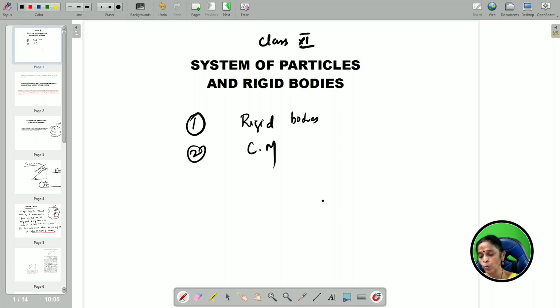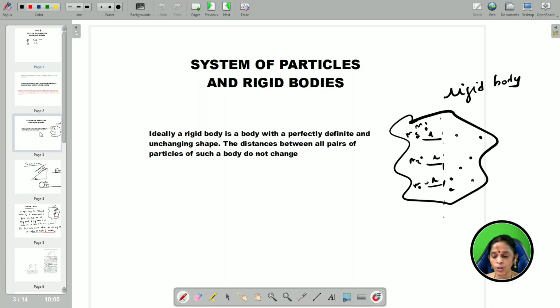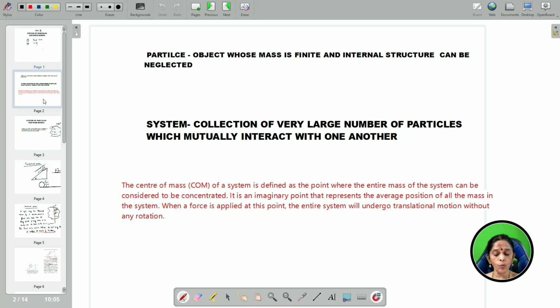So come, let us learn about the system of particles and rigid bodies. So first, what do you mean by a particle? A particle is nothing but, for example, when you take an object, it is made up of a collection of a large number of particles internally. The particles are considered to have a point mass, a small mass. What do you mean by small mass? For example, the sun is a point object because the sun is far away from us, therefore it is considered a point object. It is just a relative term called point object.